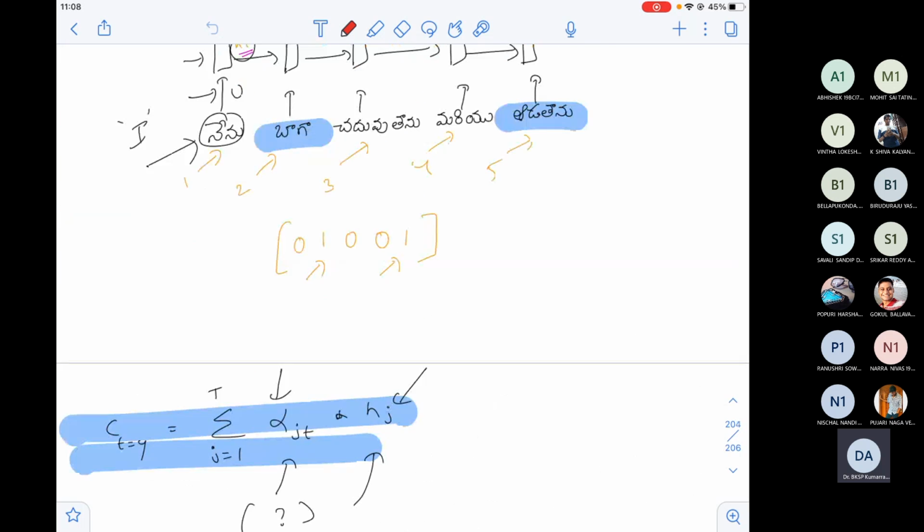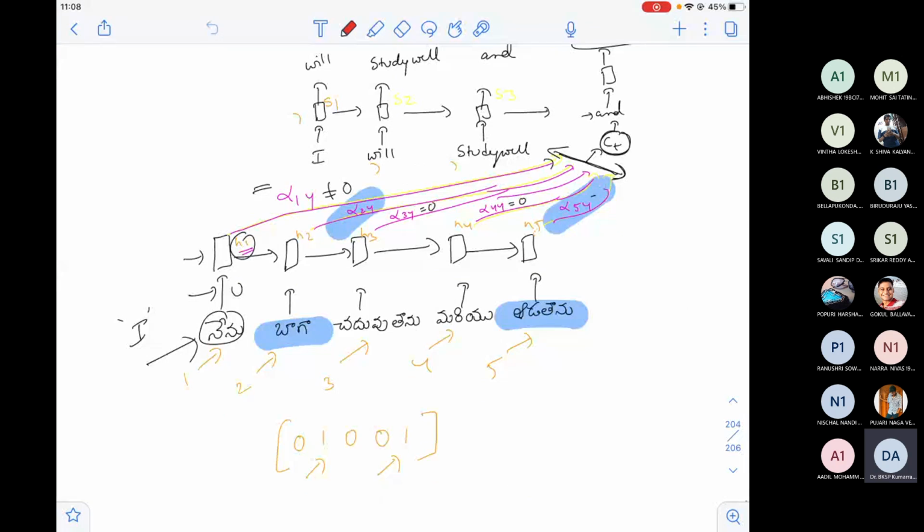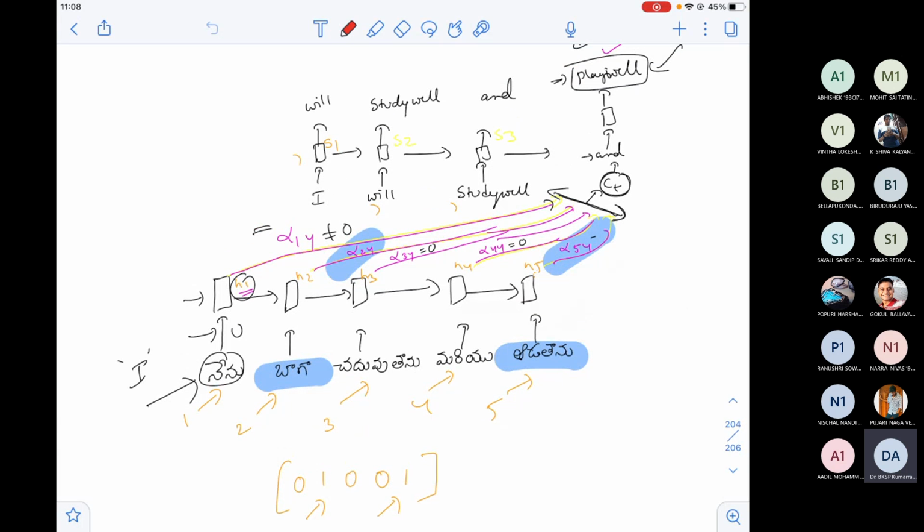Here we are trying to find out, if you remember, I'm trying to convert a Telugu sentence to an English sentence. Perfectly fine, we have done that previously. But we came to a conclusion that not all the source language words are always important to generate a destination word.